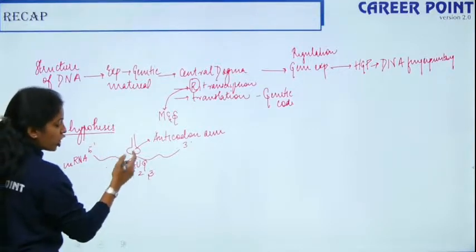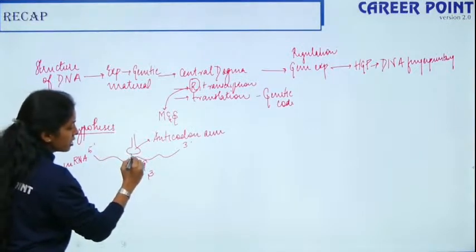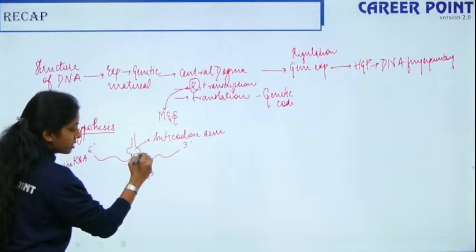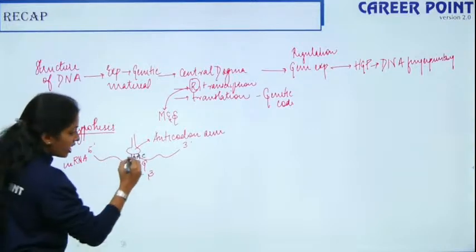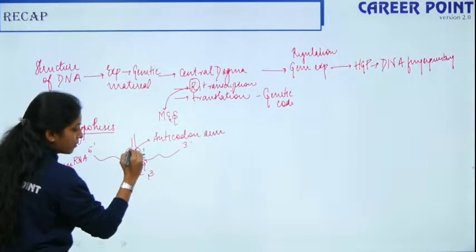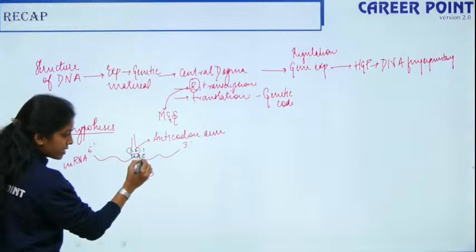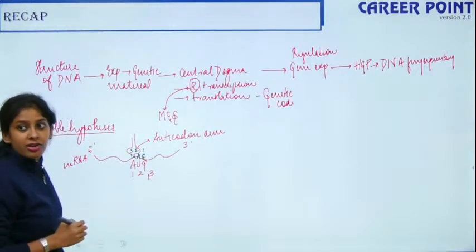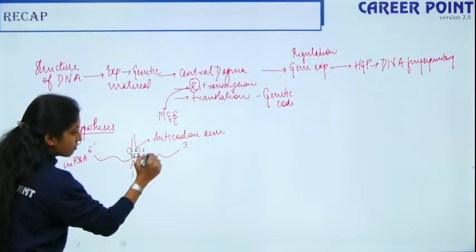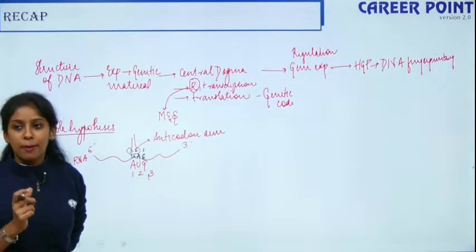What is the complementary sequence here? The complementary sequence is UAC. In your tRNA, this is the first base, the second base and the third base. First it base pairs here, so this determines the specificity. So this is your wobble hypothesis.